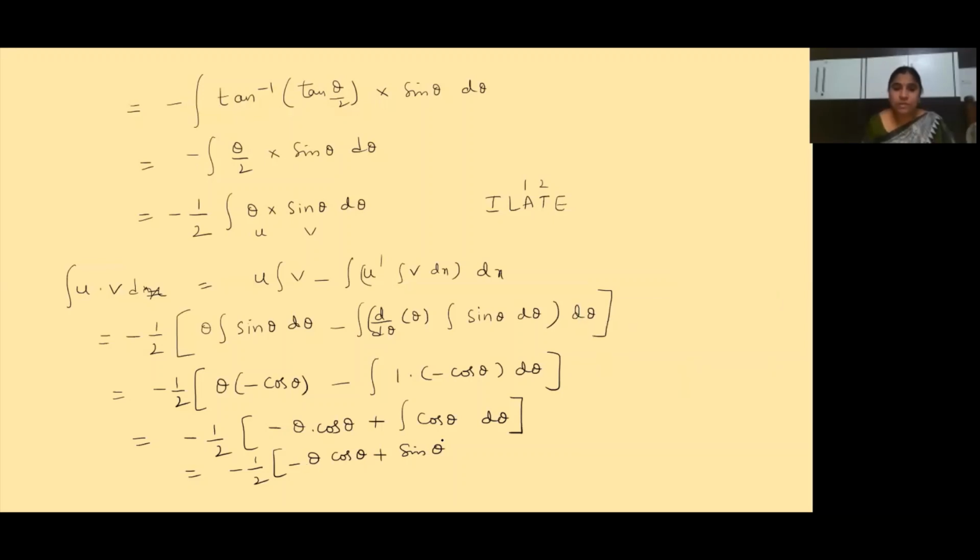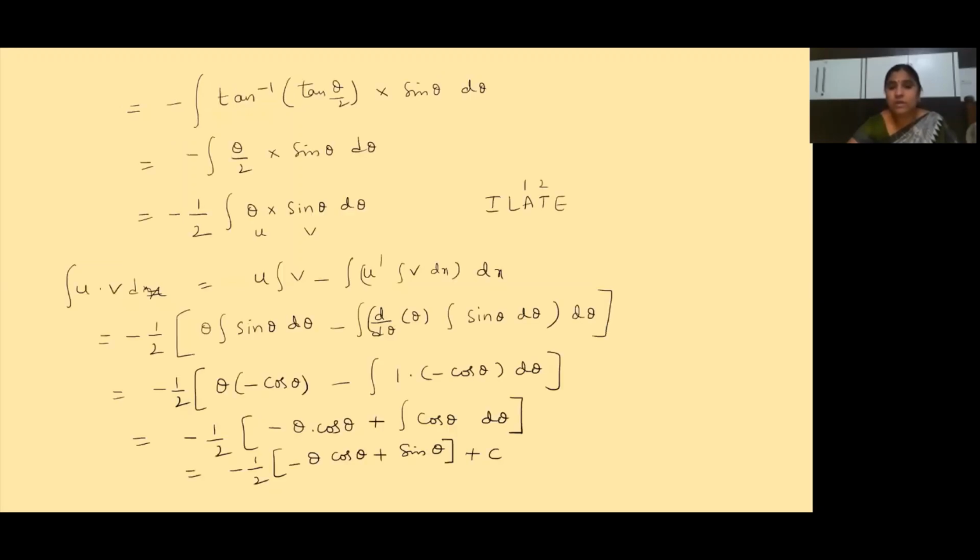Okay, so because the integration is done, we can put plus c. Clear? Now minus into minus is plus, and plus into minus is minus. So this term comes first and this term comes next. Now what is the term we are getting? Half into theta cos theta. I'm sending that minus inside.